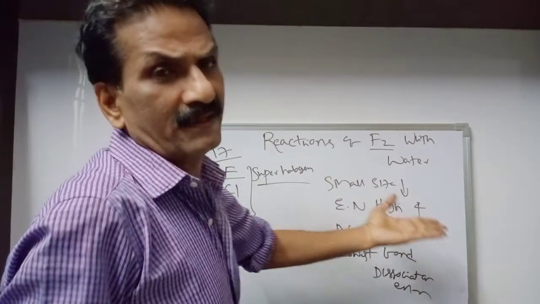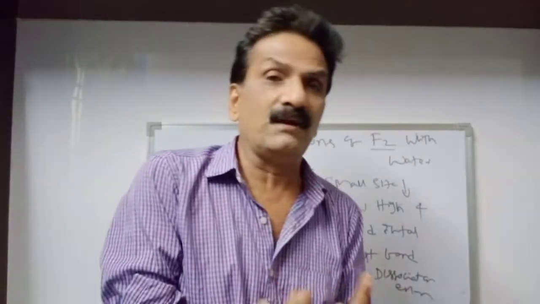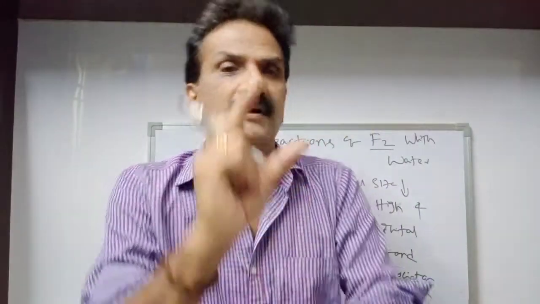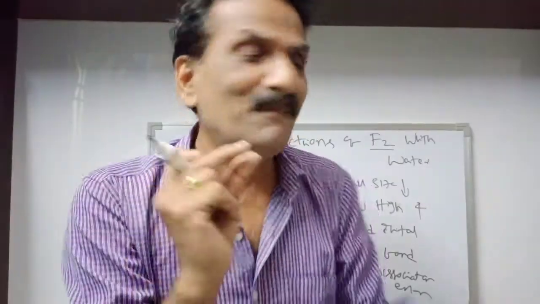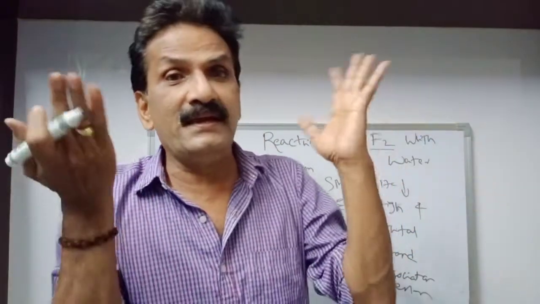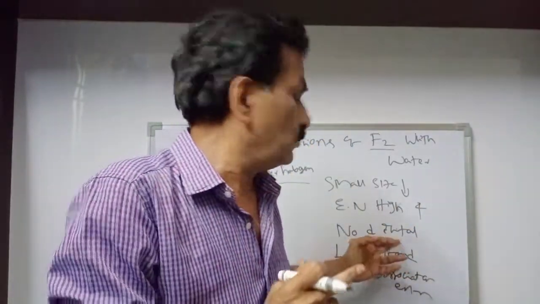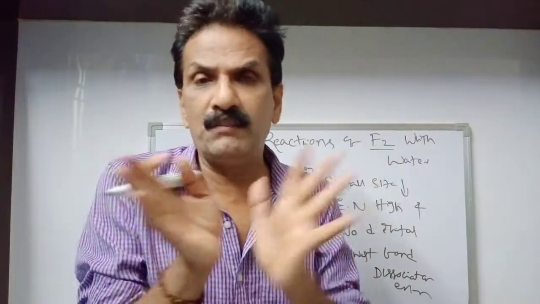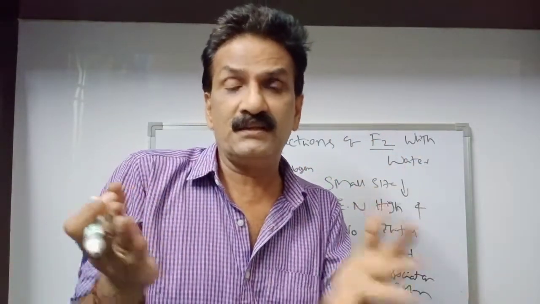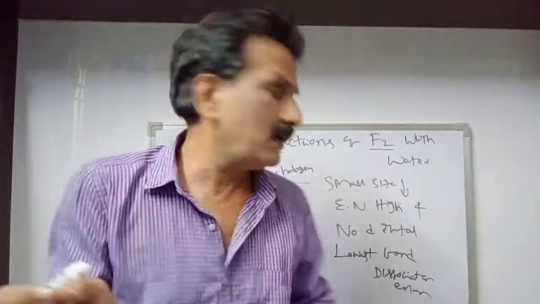So, small size, fluorine anomalous behavior. What is the reason for the anomalous behavior of fluorine? One is small size. Number 2 is high electronegativity, the highest electronegativity element in the periodic table, that is fluorine according to the Pauling scale. No d orbital, 1s2, 2s2, 2p5. So it is confined up to the second shell, no d orbital.